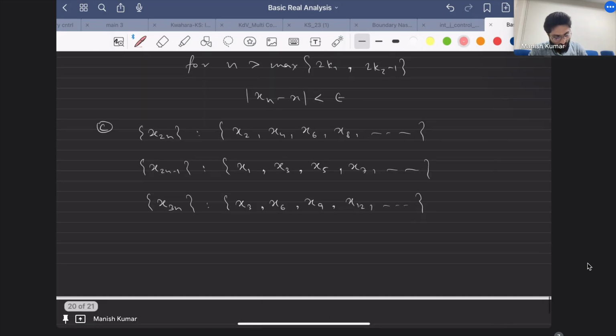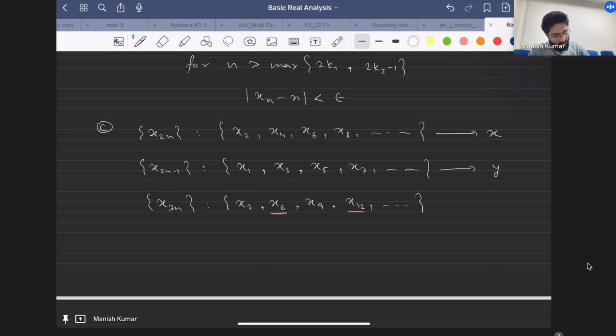The table of 3 is 3, 6, 9, 12, 15, 18. So once you are getting even, otherwise odd, again even, odd, like this, the process continues. And we know that something even is contained in here, odd is contained in here. And that's the information you need to use. Okay, so suppose that this converges to x, suppose this converges to y, suppose this converges to z. Okay, now I'll choose two subsequences as you said.